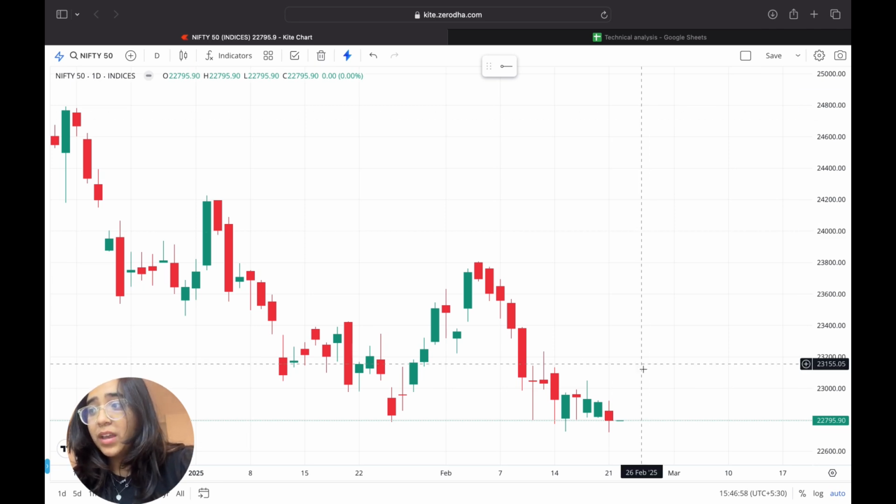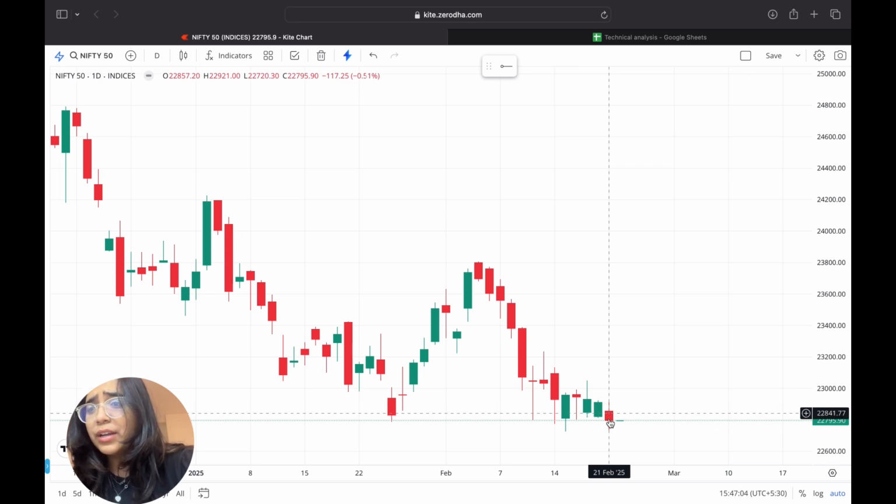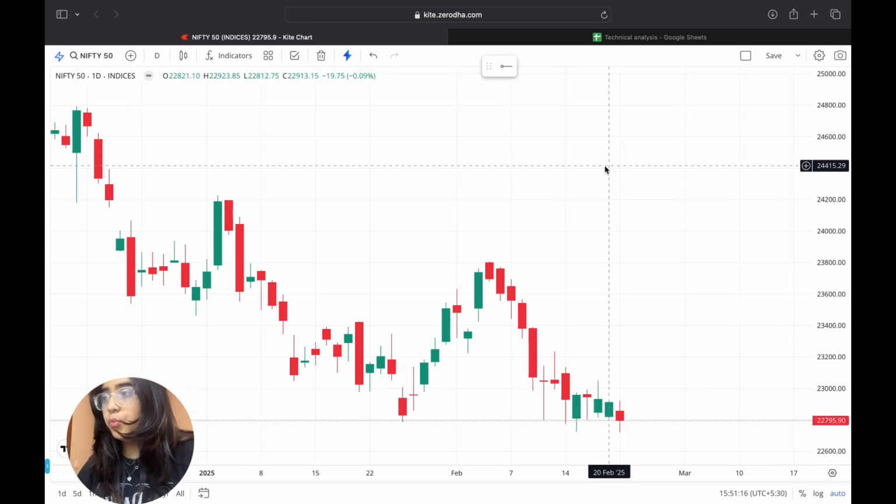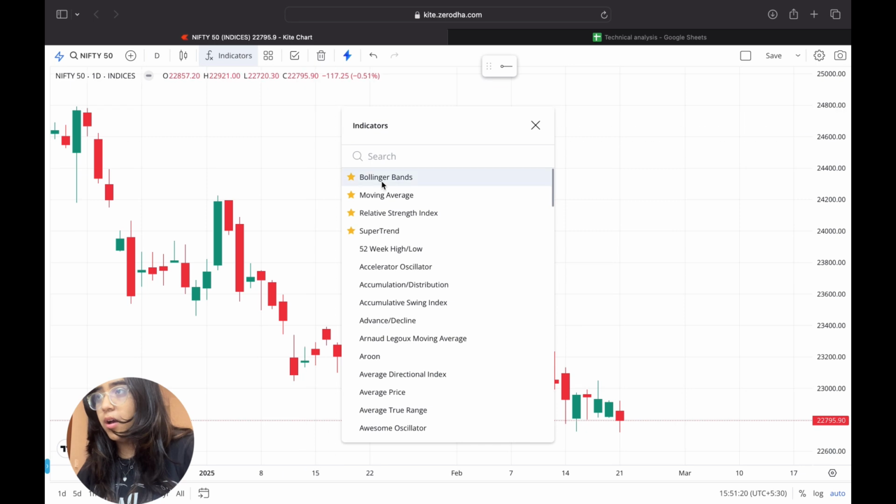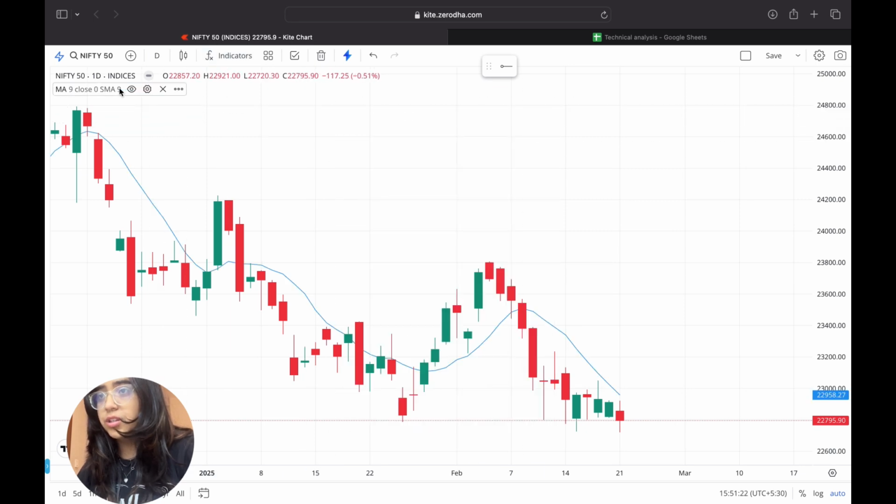on Friday closing. Nifty 50 closed 0.51% less than the previous day closing, and it made a doji, which means that the bulls and the bears are equally in a tussle and the market is uncertain whether from now it will go up or it will go down. So the candle made a low of 22720.30, which is the lowest low Nifty 50 made in the past 6 to 8 months, and it closed at 22795.90. Now moving on to the analysis part, our first indicator is moving average.